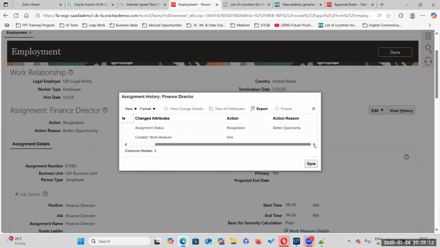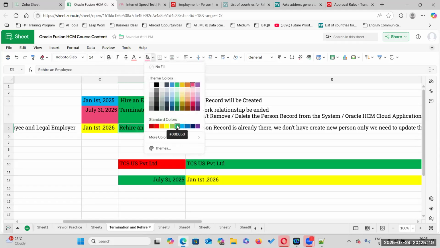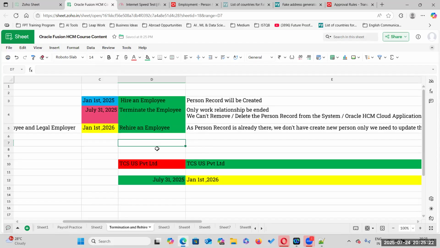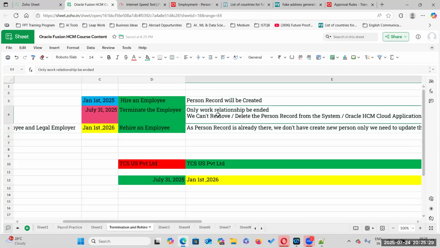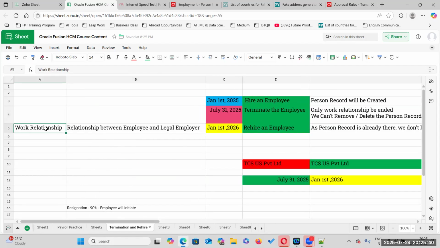So everybody understood how to hire an employee, how to terminate the employee, and how to rehire the employee. Understood. Yes, sir. So definitely there would be one interview question on termination, rehire, and person record, and whether you can delete the person record or not. It's a definite interview question. And what is meant by work relationship? Work relationship is one of the important concepts in Oracle HCM Cloud.